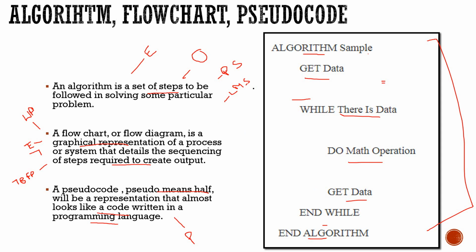Algorithm is a set of steps, whereas flowchart is a graphical representation and pseudocode is a false representation. Next, algorithm is followed in solving some particular problem. It is based on a fixed problem, whereas flowchart details the sequencing of steps required to create output, and pseudocode looks like a code written in a programming language.